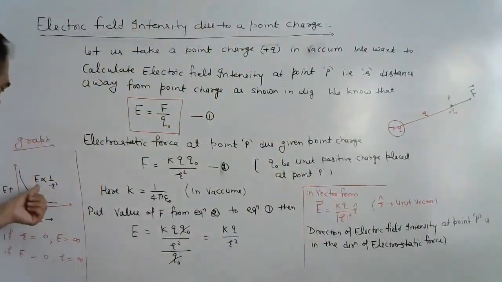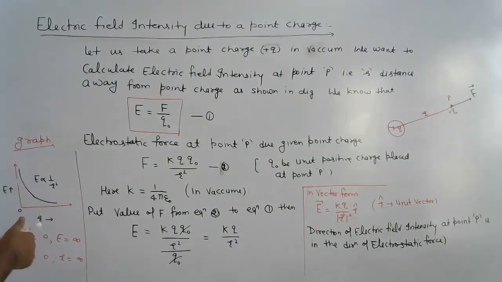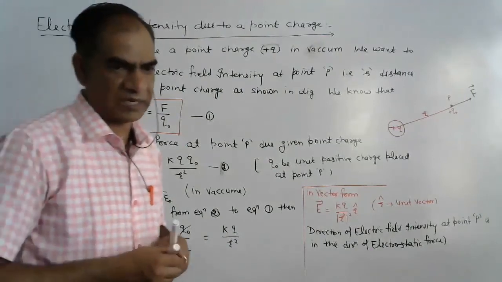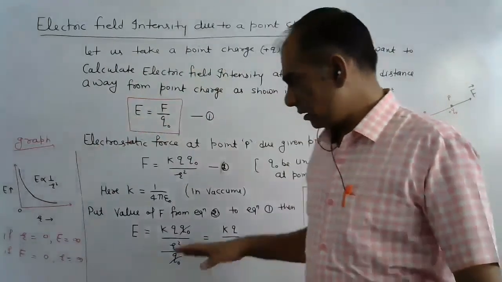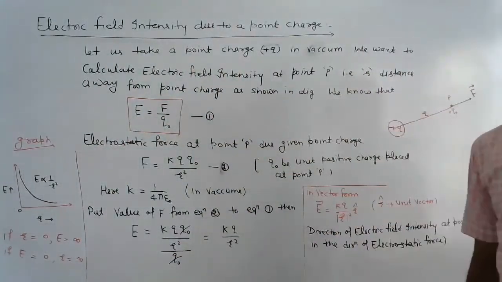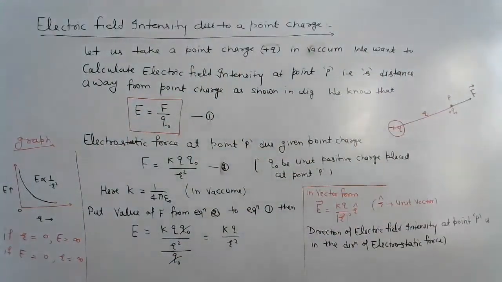And the graph between E and r is like this. The graph does not touch the E axis or the r axis, meaning vertical or horizontal, both lines are not touched by this graph. In this way we can solve this topic. You read this and